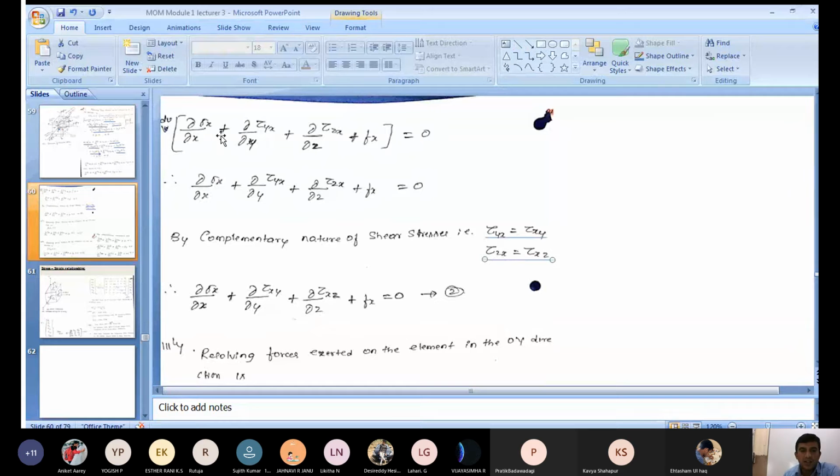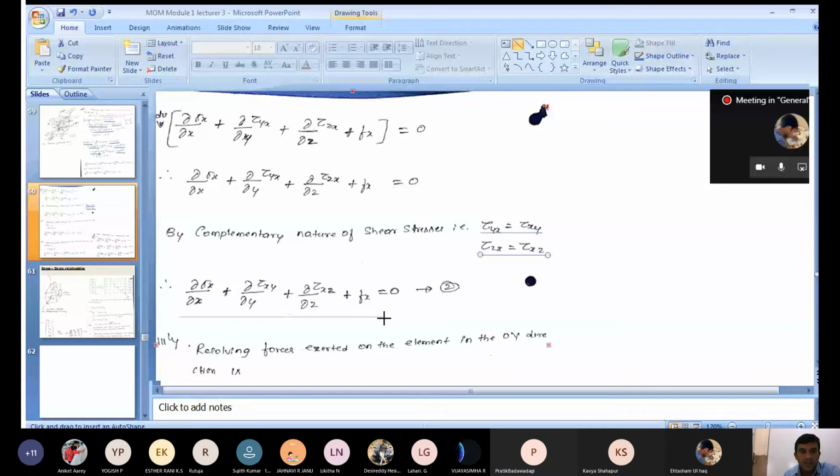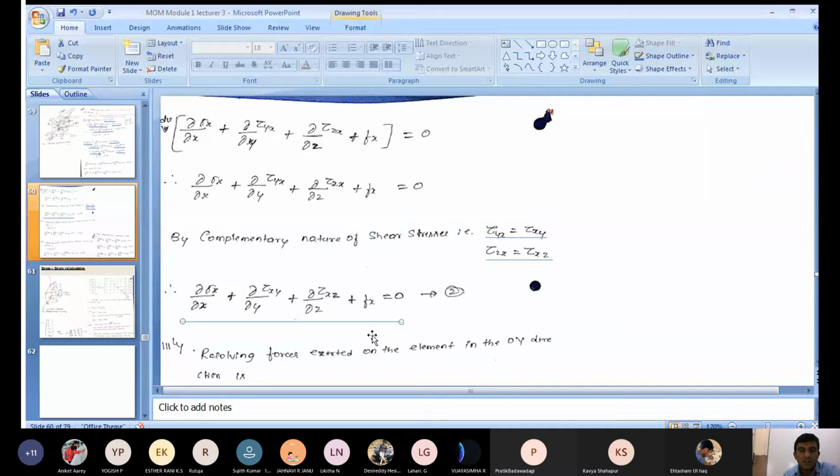Now substitute here. Finally, what equation will you get? ∂/∂x into sigma x plus ∂/∂y into tau xy plus ∂/∂z into tau xz plus fx is equal to 0. Now this equation is called the equilibrium equation. Along which axis is it? X axis. Now we show only one derivation along the x axis.